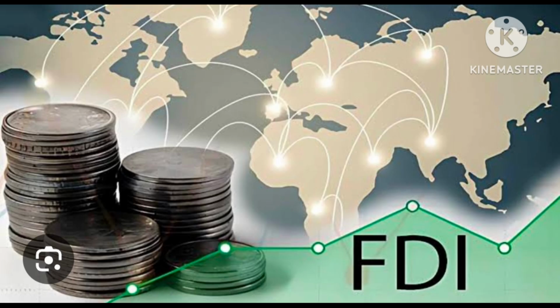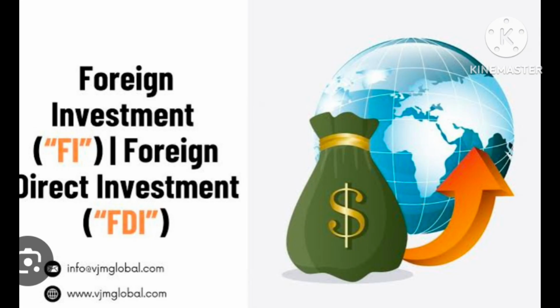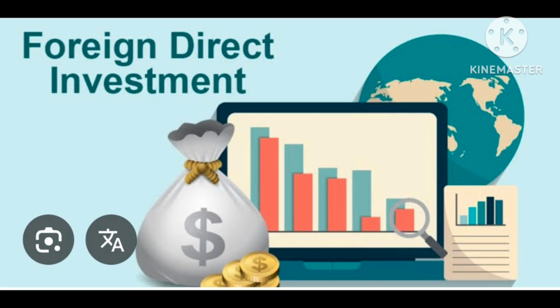Examples of sectors with 100% FDI through the automatic route include agriculture and animal husbandry, coal and lignite, exploration of oil and natural gas, airports, industrial parks, telecom services, trading, etc.